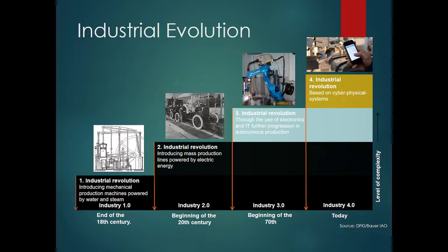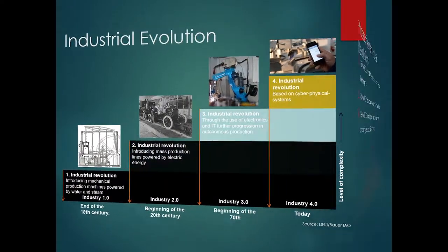As we see, there is an automatic robot helping mass production of electronics and IT. And today, the industrial revolution is based on cyber physical systems. We are handling many physical systems by our devices, and this is today's industrial revolution.